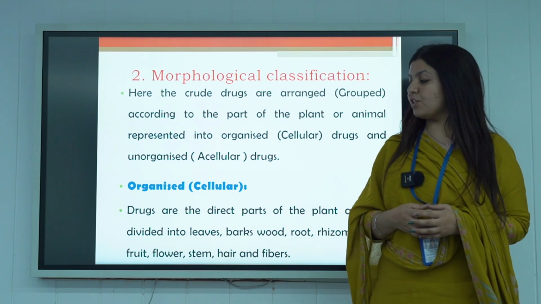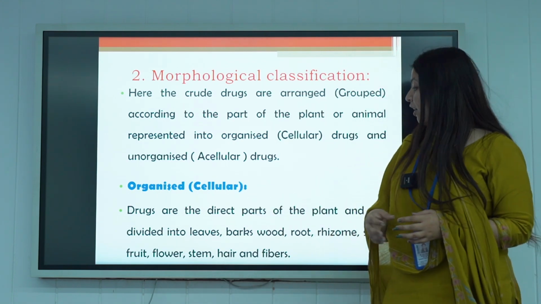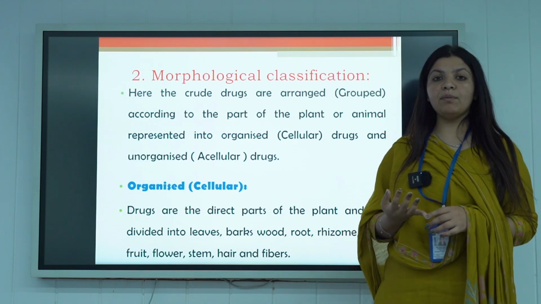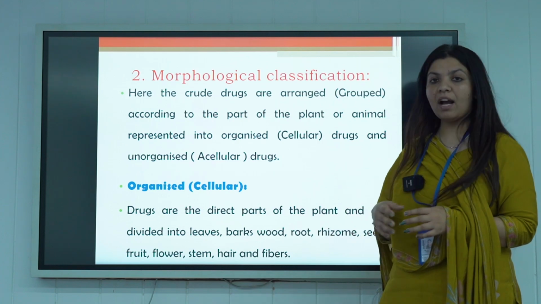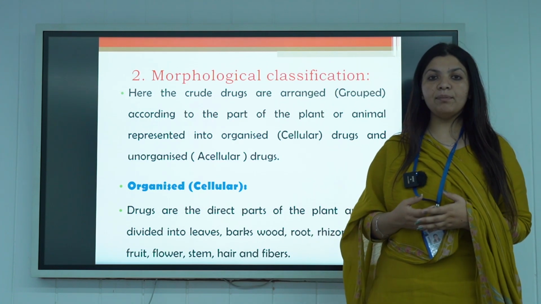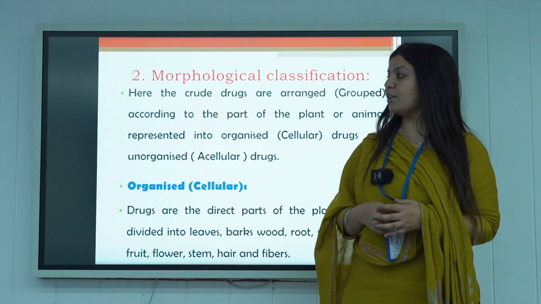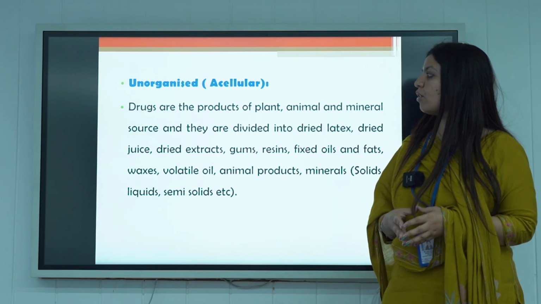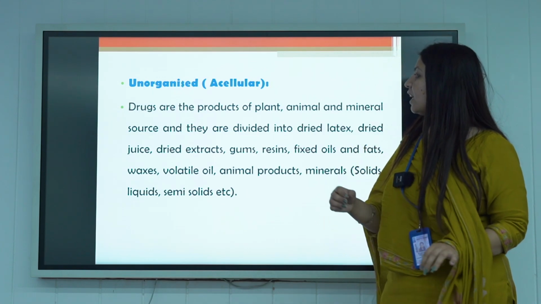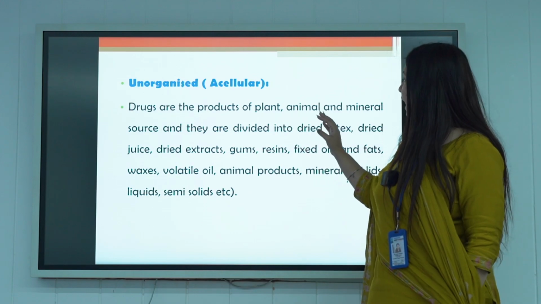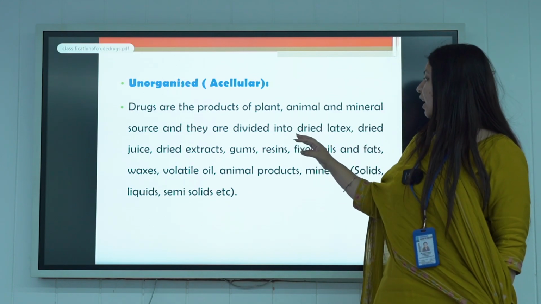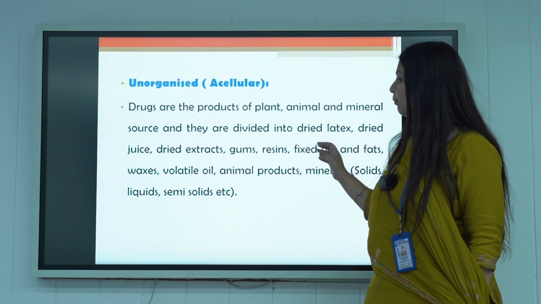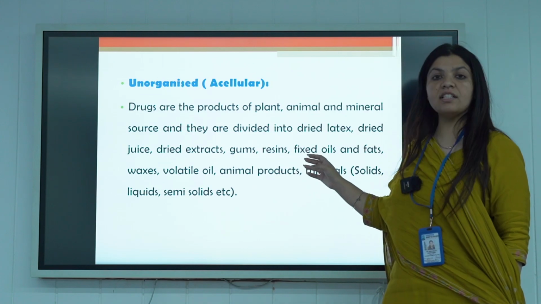Organized drugs are those drugs which are cellular in nature. Cellular means components can be seen. For example, they can be obtained from the leaves, from the bark, from the wood, from the roots, or from the rhizomes. Next are unorganized drugs. Unorganized drugs are also known as acellular drugs. These are the drugs which are obtained from plants, animals, minerals, but they are in different forms. For example, it can be dried latex, dried juice, gums, resins, or fixed oils.